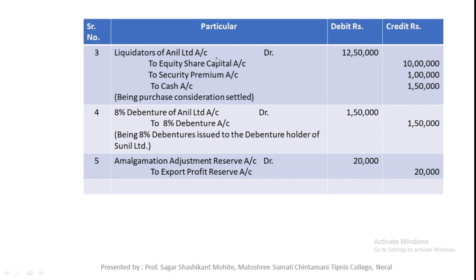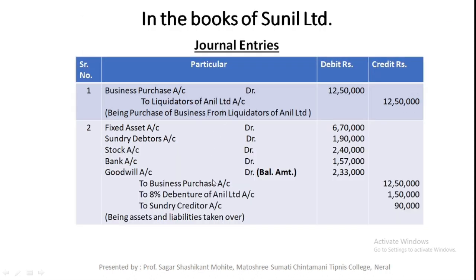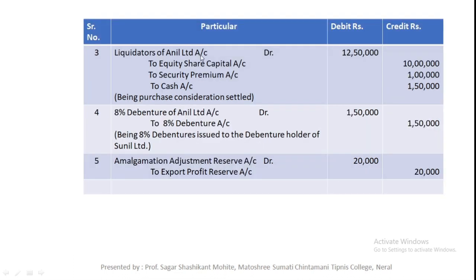Next journal entry is related to the settlement of purchase consideration. Liquidators of Anil Limited account debit 12,50,000.